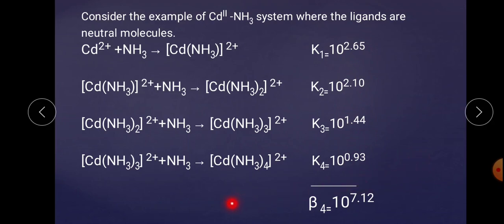We know that 10 raised to the power x into 10 raised to the power y is nothing but 10 raised to the power x plus y. Simply by adding 2.65 plus 2.10, 1.44 and 0.93, we get 7.12. Hence it has been proved that beta 4 is nothing but the product of K1, K2, K3 and K4. This is the numerical which proves that this relation is correct.